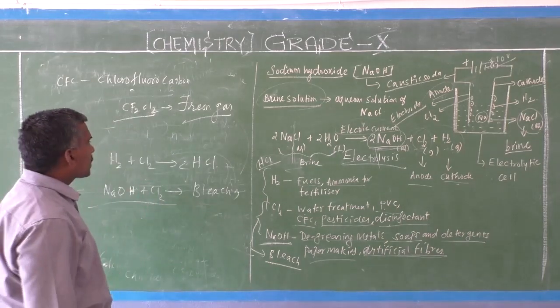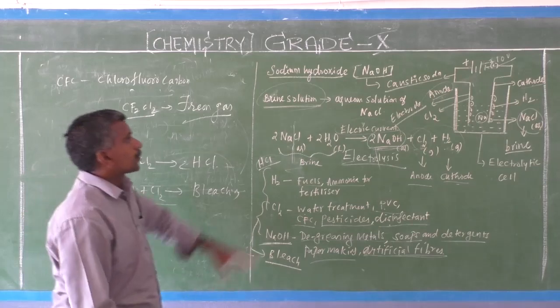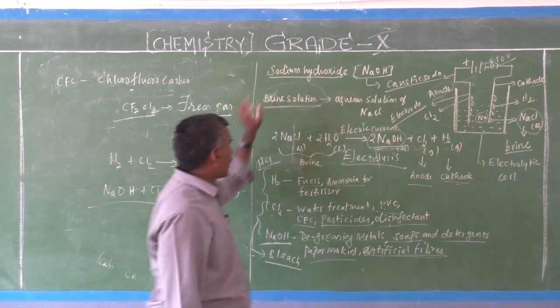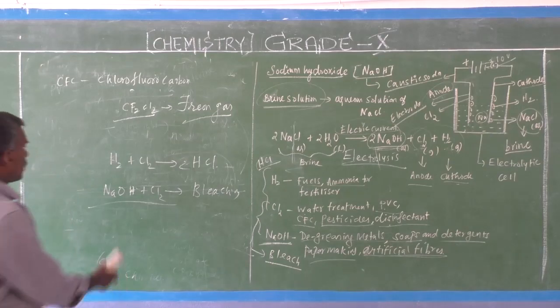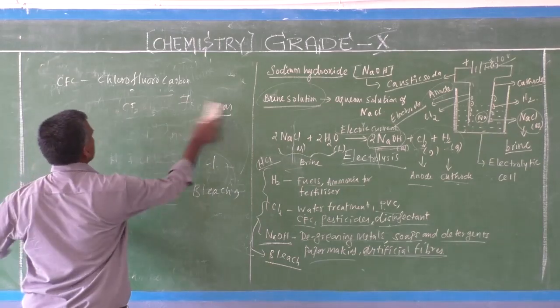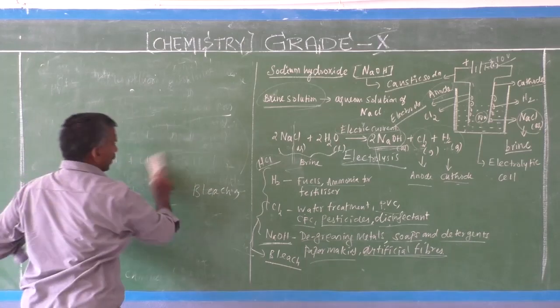So the first chemical, sodium hydroxide, is prepared from an aqueous solution of sodium chloride, that is a brine solution.